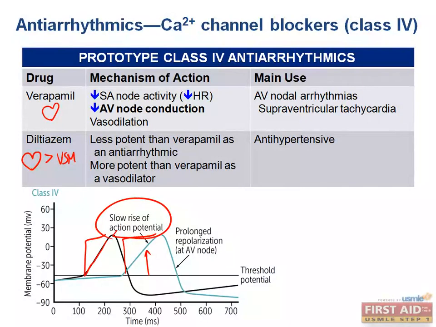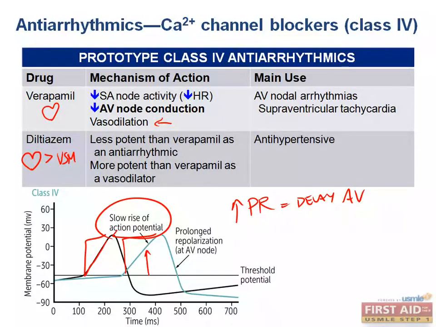So by decreasing the slope of phase 4, the rise of the action potential is dragged out. We will not initiate impulses at the normal rate. This will increase the PR interval because the PR interval represents the period in which the impulse is delayed through the AV node. And because we're blocking calcium channels, particularly in places that are heavily dependent on calcium conductance, such as the SA and AV node, it makes a lot of sense that we're going to decrease the activity of calcium channel opening in both of these locations. And also, by causing a mild effect in the vascular smooth muscle cells, you get some vasodilation.